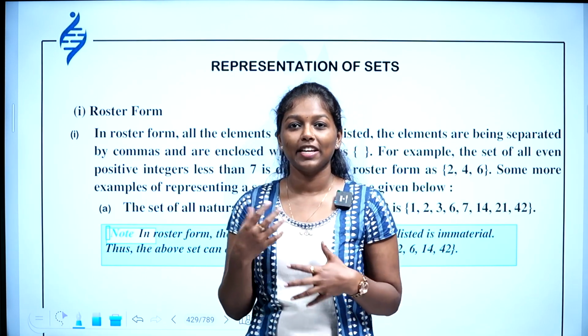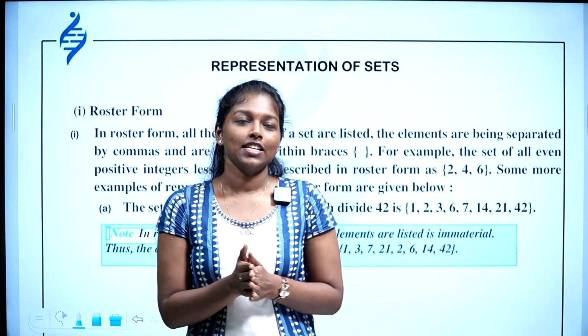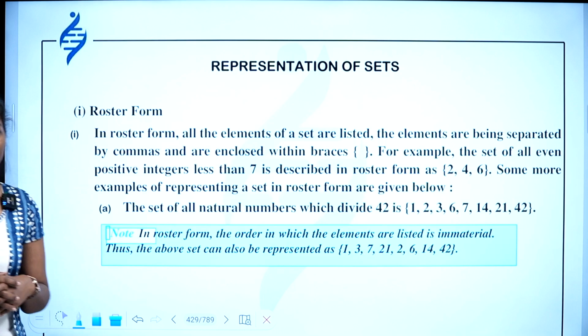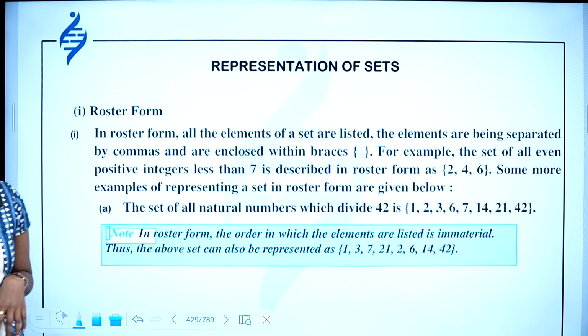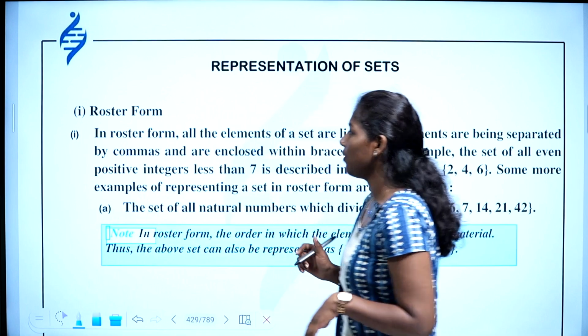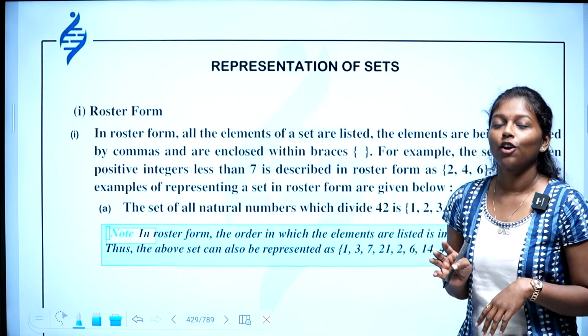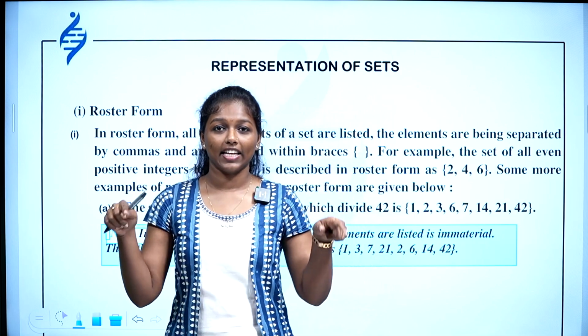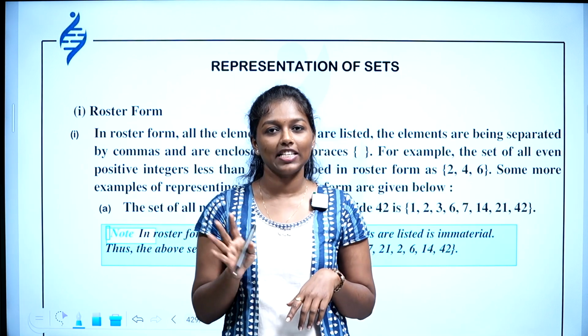Next is representation of sets. How can a set be represented? A set can be represented in roster form and set builder form. There are 2 kinds of representations of a set. The first one is roster form. What do you mean by roster form? Roster form means you can write the elements of a set in brackets, separated by commas.